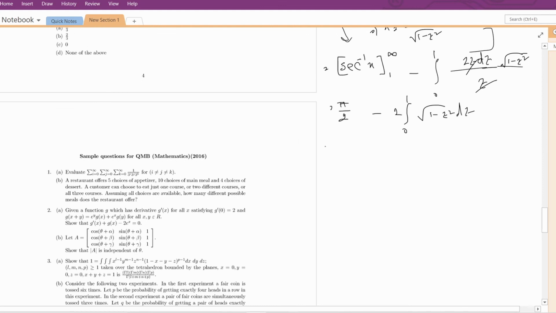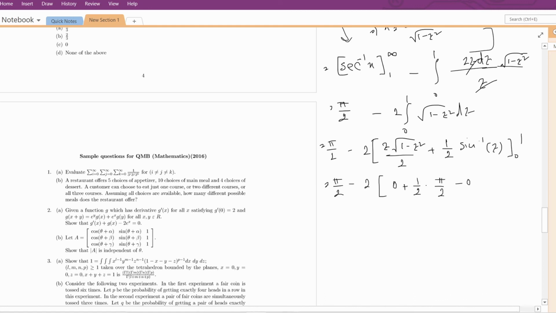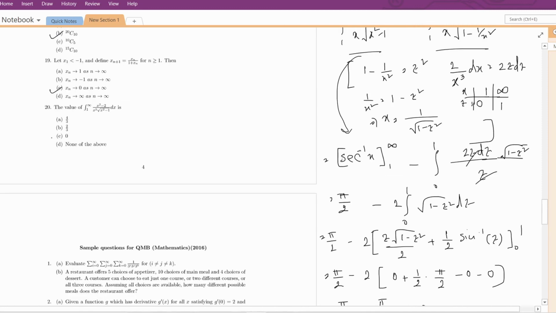This integration is easy. If we perform it, we will get z root over 1 minus z square by 2 plus half sine inverse z, from 0 to 1. This will be 0 plus half into pi by 2 minus 0 minus 0. So this will be pi by 2 minus pi by 2, which is equal to 0. For question number 20, the correct option is option C, 0.